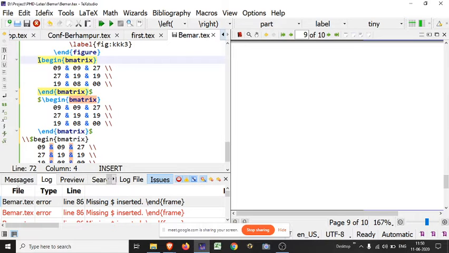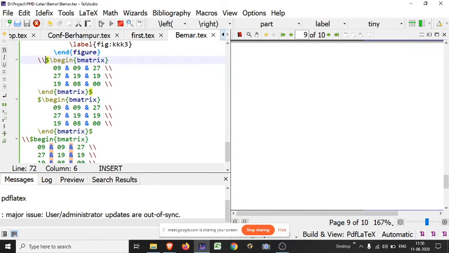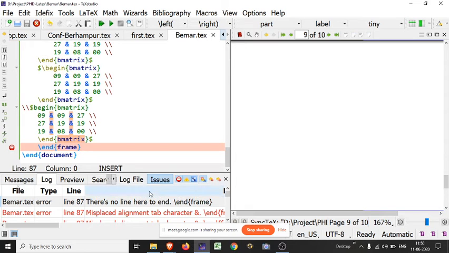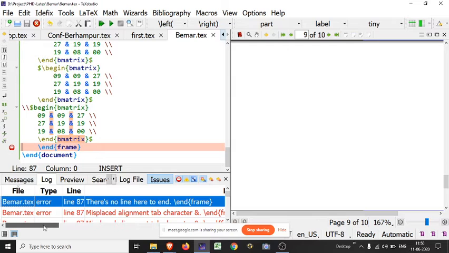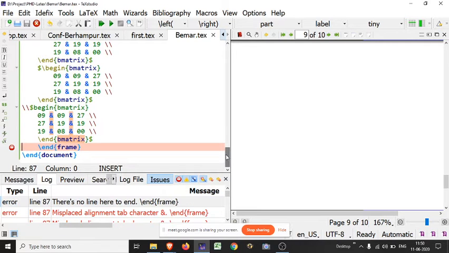Okay. For the next line, I am using double backslash. You also have to understand the meaning of errors. Here it says there is no line here to end frame. It means I have used a new line command somewhere, just starting the frame. This is the meaning of this error.